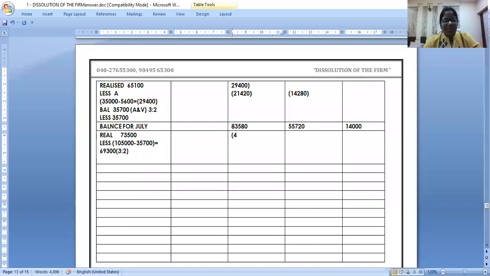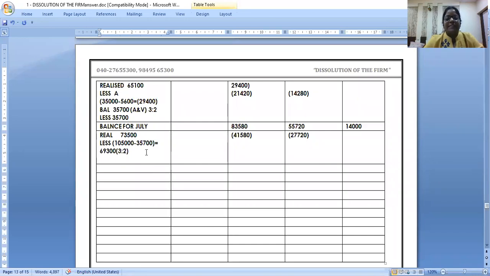This is full of calculation. Yes or no? 41,580. Next is how much? 27,720. 27,720. Nice. So now we have a balance.